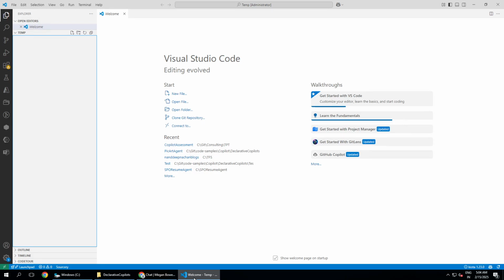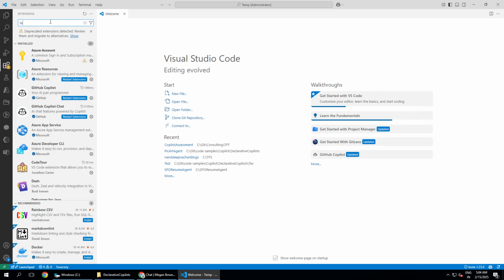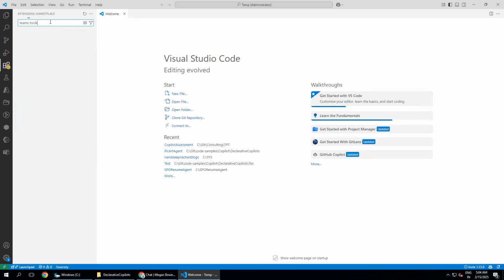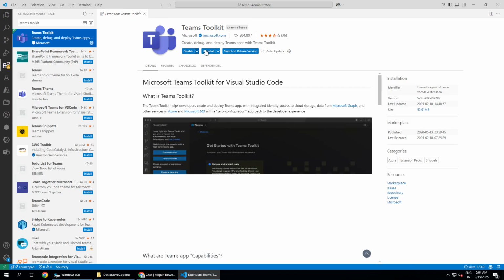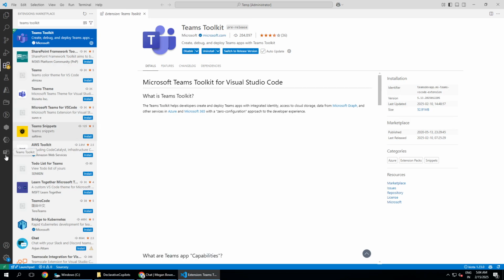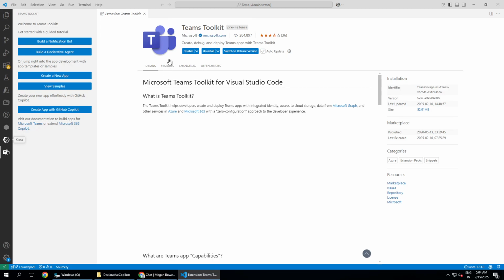The basic thing that you will need here is Visual Studio Code, which you can see. I have spun up this Visual Studio Code, and in Visual Studio Code we have an extension called Teams Toolkit. You can just search for Teams Toolkit and install it from here. I already have it installed, which is why I get the disable or uninstall option. So this is how the Teams Toolkit looks. These are the only two things that you will need, nothing else. And again, there is Kiota that you will need to get installed. That's it. You don't need anything else.